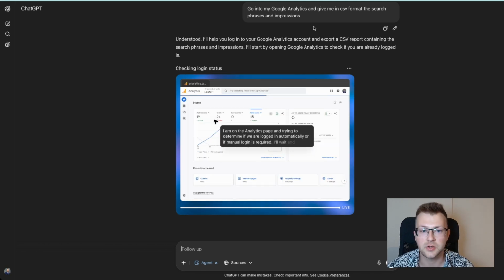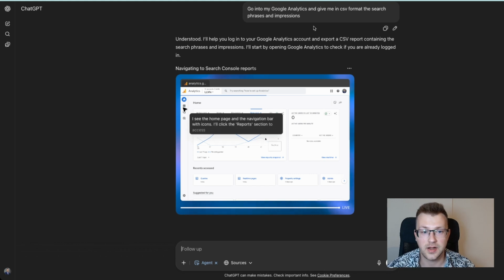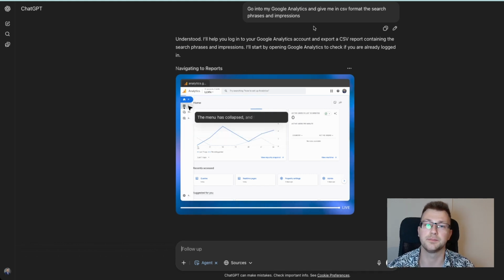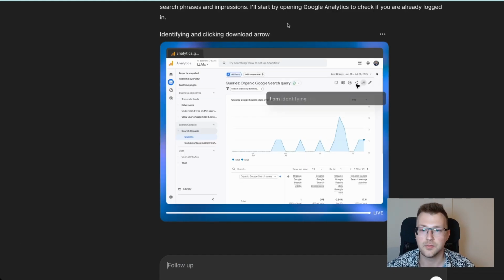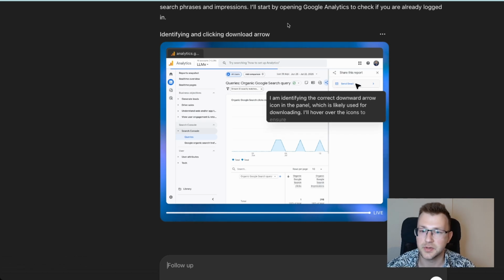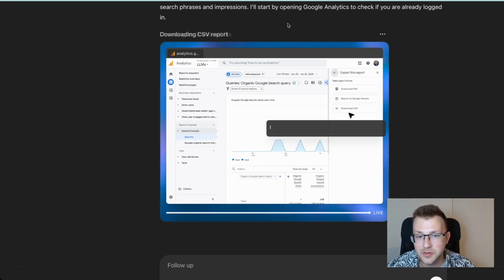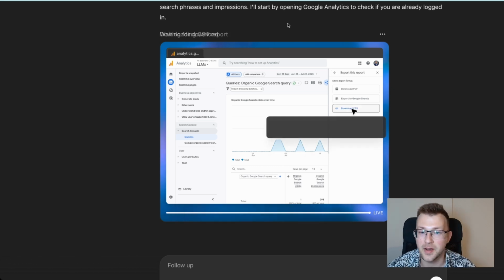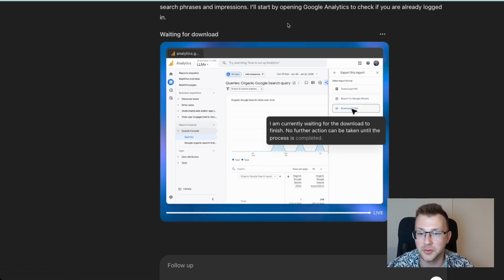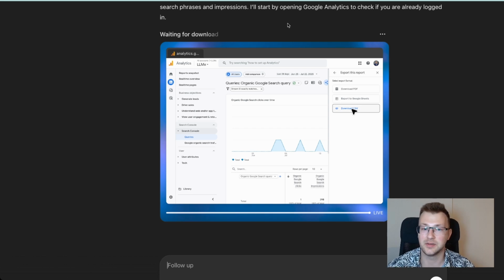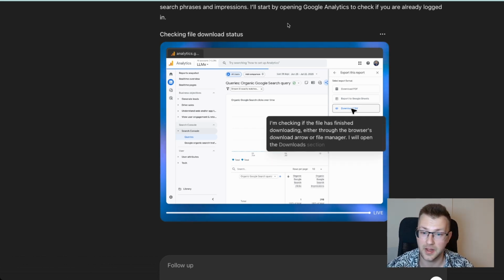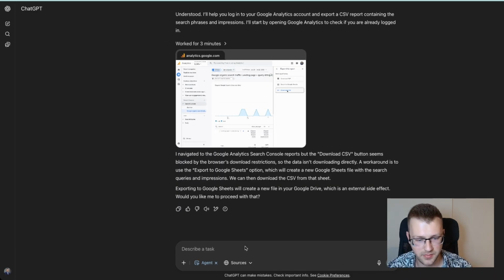And I think yes, so you can see that it actually already authorized. So I already did it before, and it preserves the sessions between. So I did it before for a test, and it preserved the account, which is really nice. And you can see that it actually went in a nice way by clicking share and then downloading CSV. So it didn't even look through the text, which I was expecting it to do. So it actually went a bit more smart. So it didn't really perform well.